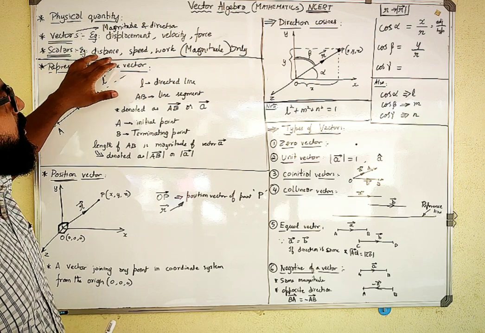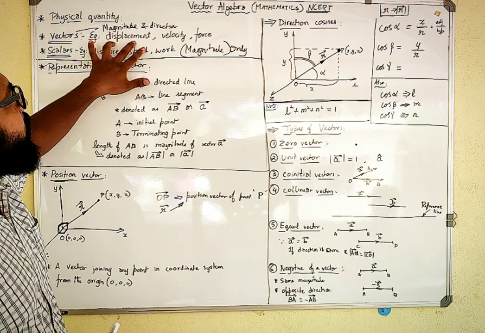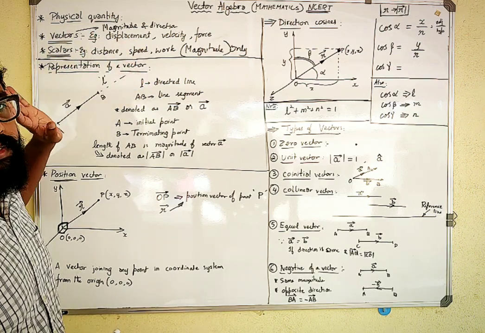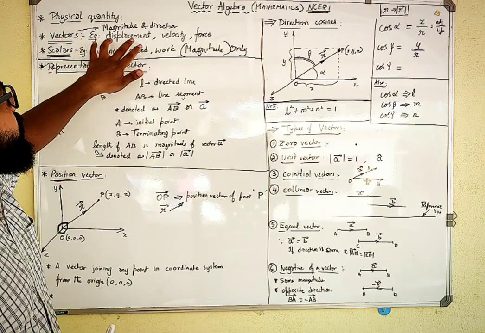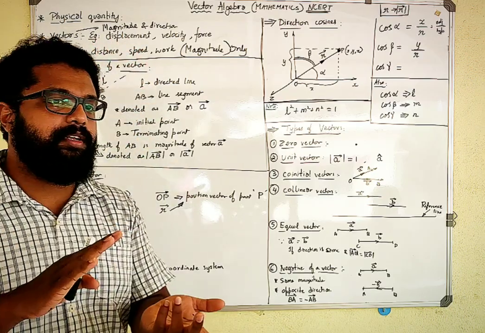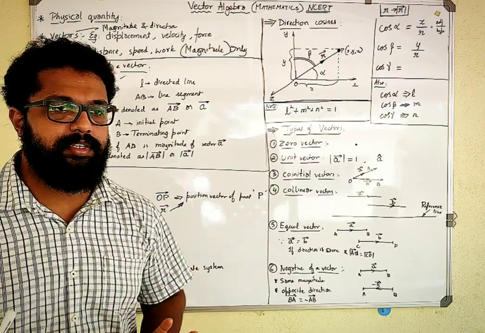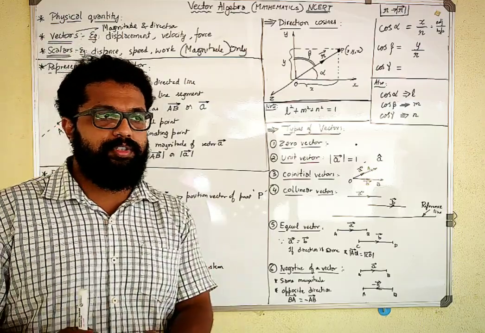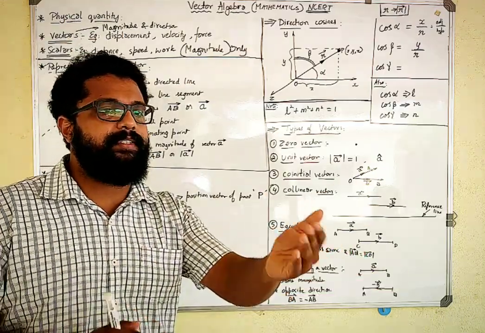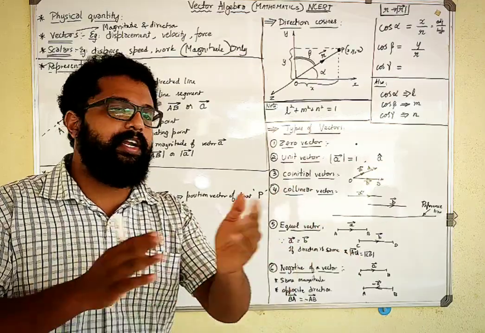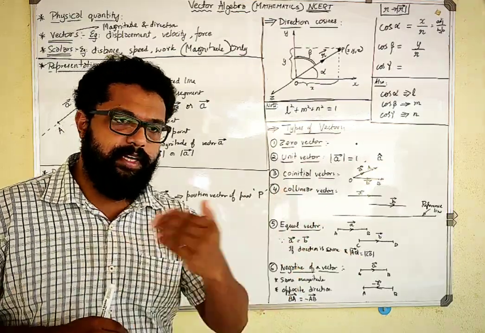Distance does not have a direction. If I tell you my house to that road is a certain value, it is the same in the other direction as well.